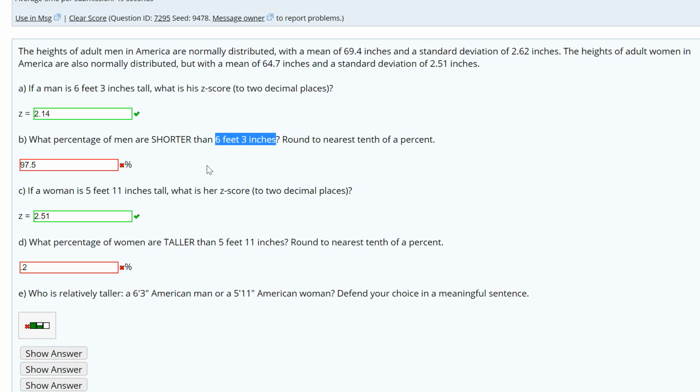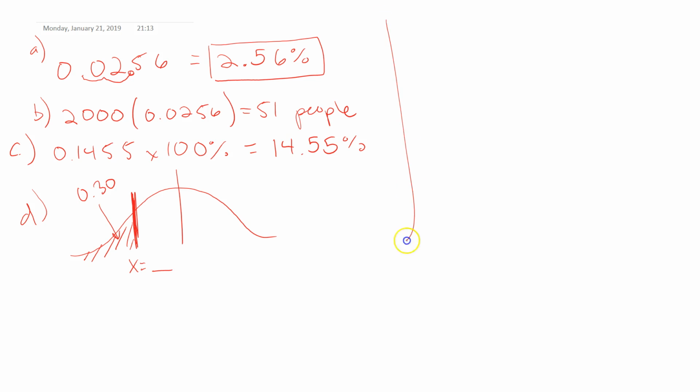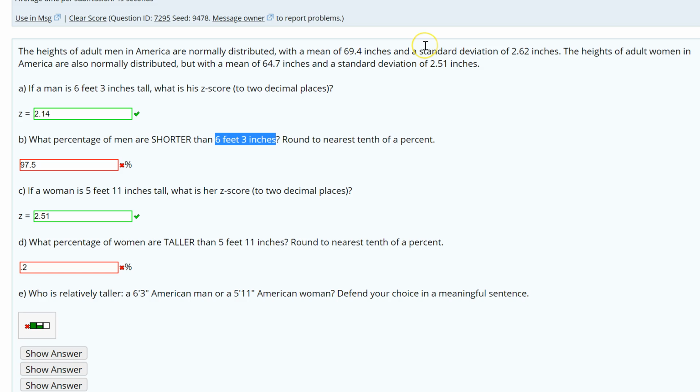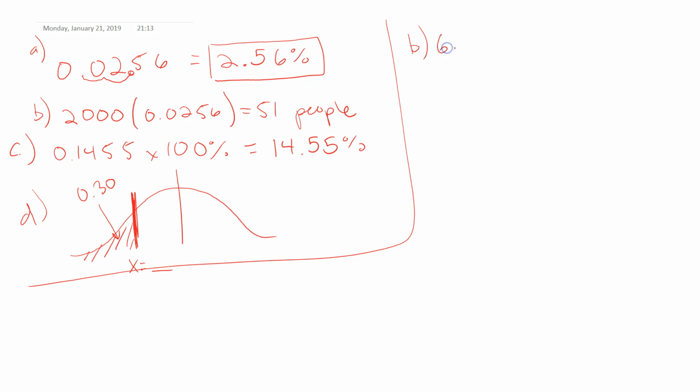So doing that, part B. Six feet 3 inches would be the same thing as 6 times 12, since there's 12 inches in a foot, plus those extra 3 inches. So that would be 72 plus 3 is 75.